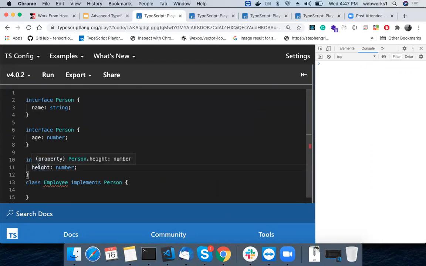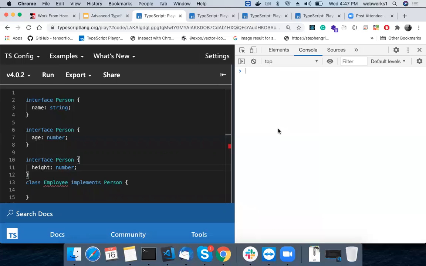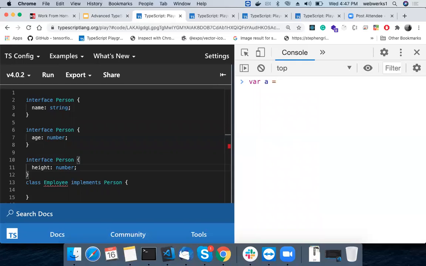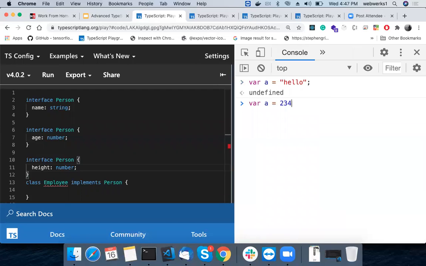In our normal variable concepts, in JavaScript, if you have var a equal to hello, then again var a equal to 23, then again var a equal to false, and you console log a, it will override.